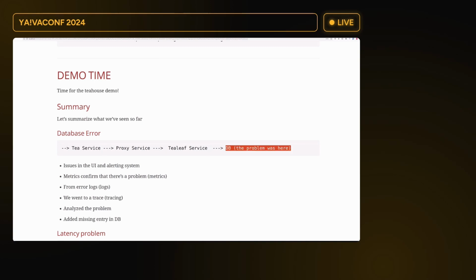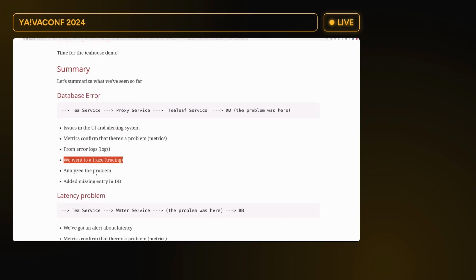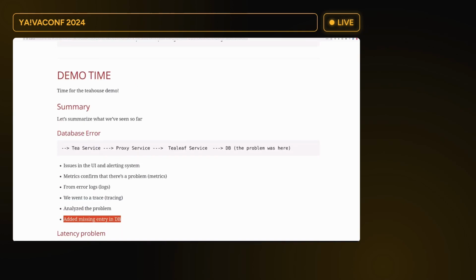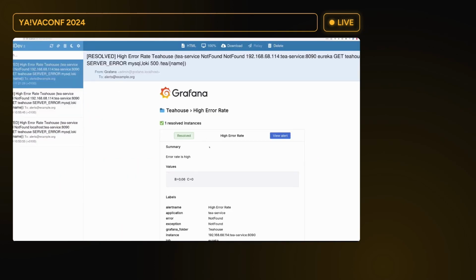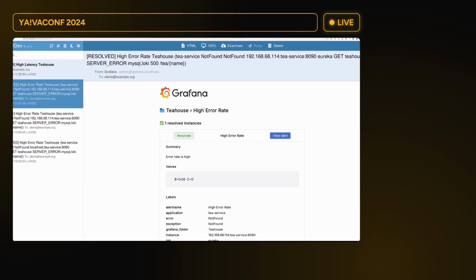So the actual problem was seen in the UI and the alerting system. Metrics did confirm that there was a problem. Then we went to the error logs, and then from the logs, we went to tracing. We did analyze the problem, and we added a missing entry in the database. So now when we look here, we see that we have managed to resolve the problem with errors. And that could actually conclude today's presentation.